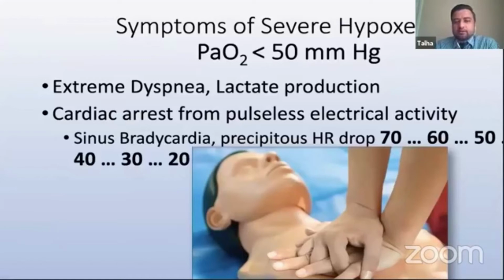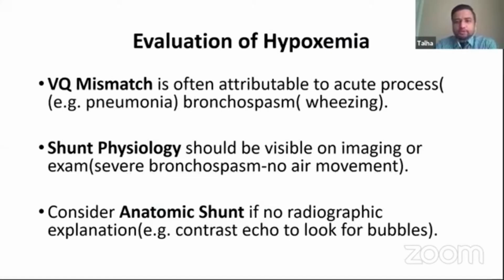And then cardiac arrest from severe hypoxemia is very specific. It usually starts with bradycardia. So heart rate starts dropping from 70, 60, 40, and all of a sudden you lose the pulse and pulseless electrical activity initiates, and then you have to start chest compressions and code the patients.